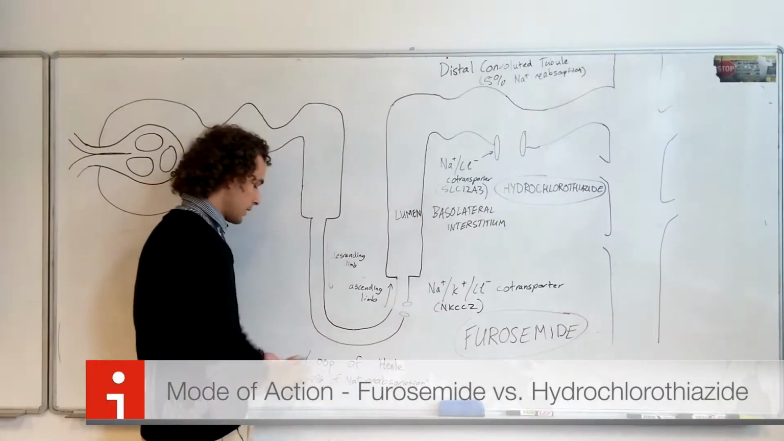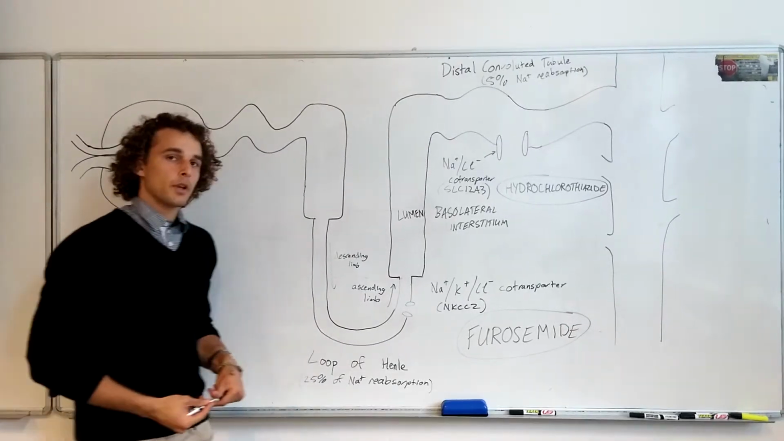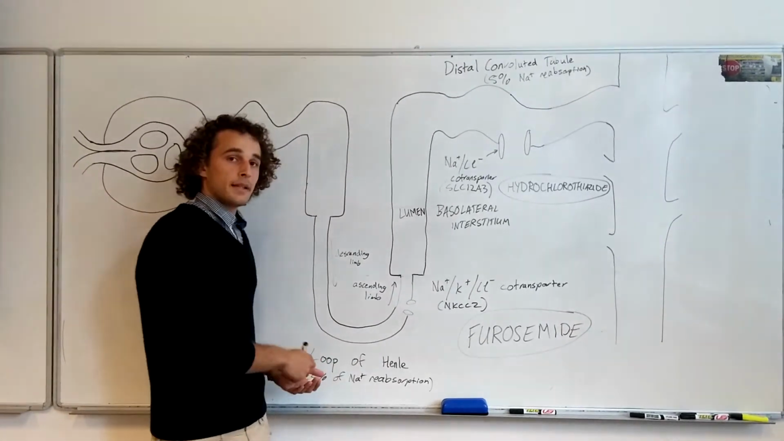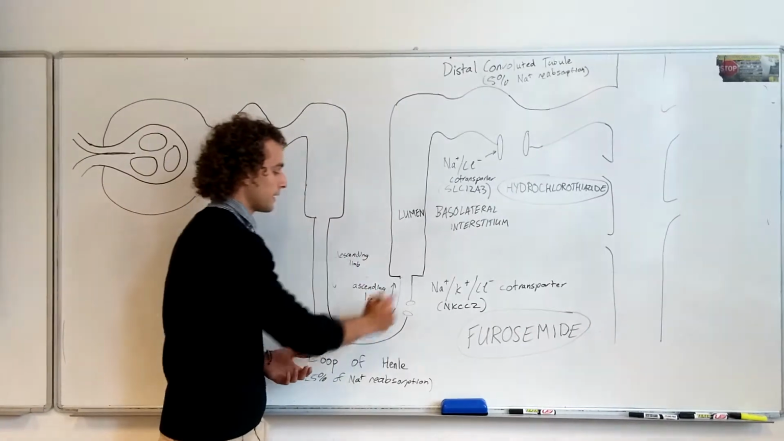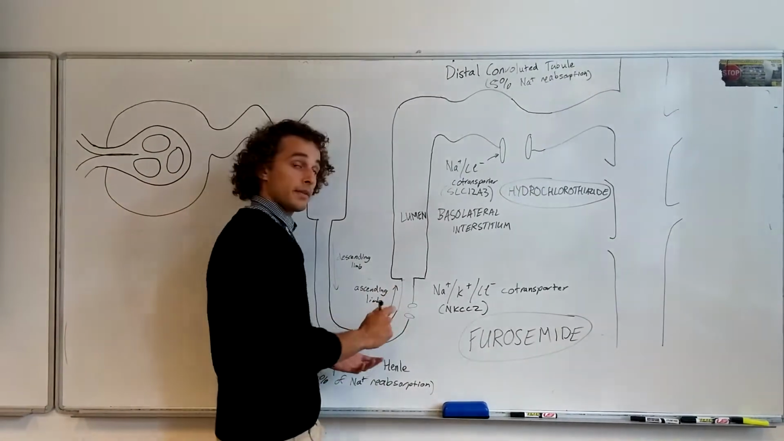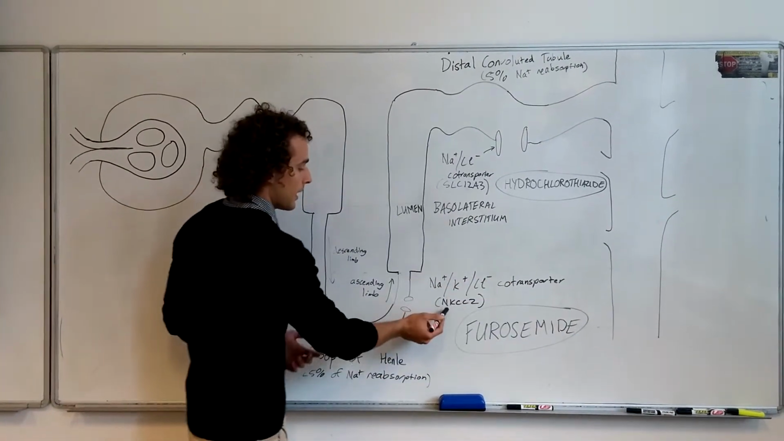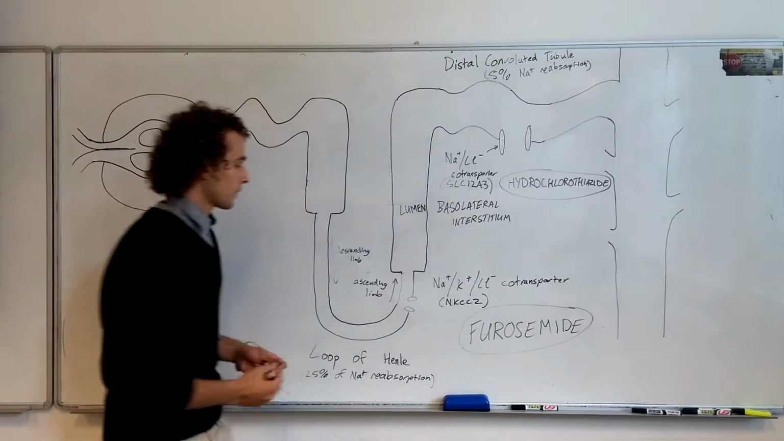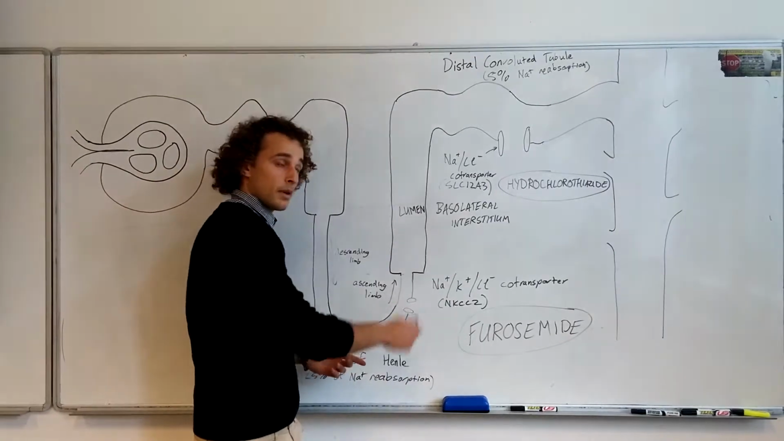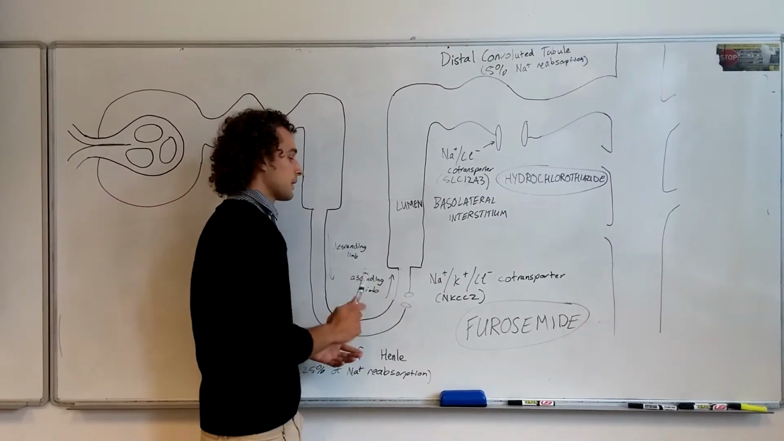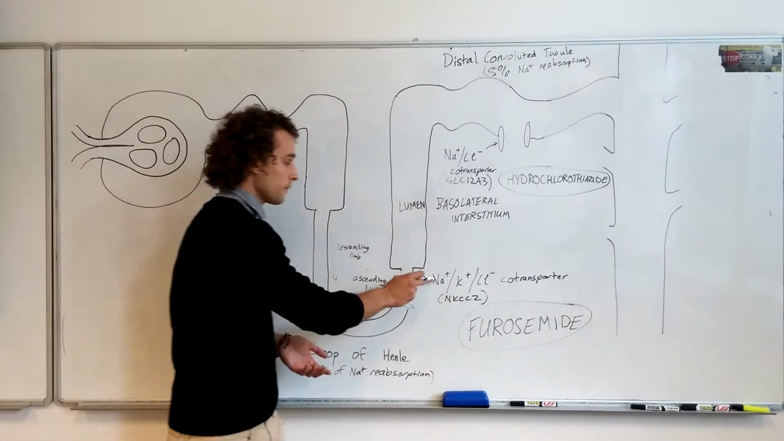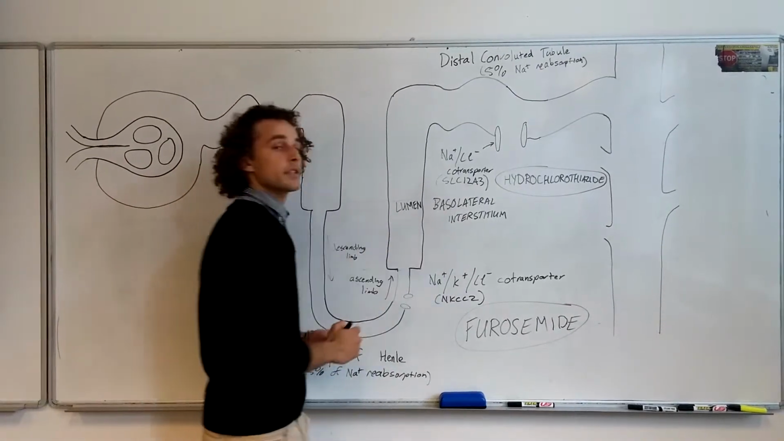The loop of Henle is where 25% of sodium reabsorption occurs. The part of the loop of Henle that is targeted by furosemide is the thick ascending limb. It specifically targets the sodium, potassium and chloride co-transporter NKCC2. Furosemide inhibits this co-transporter, which leads to a decrease in sodium reabsorption into the basolateral interstitium.